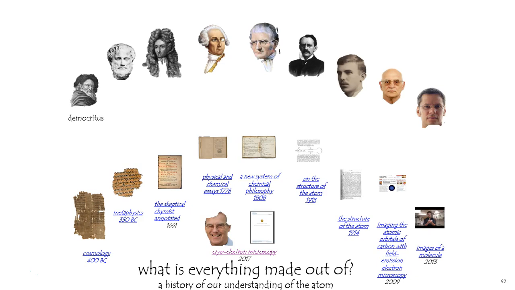Starting with Democritus, we have the suggestion that the atom exists, for which the symbol is just a sphere. There was a book known as Little Cosmology that was published, not by him, but by his followers, which talked about what he was suggesting.